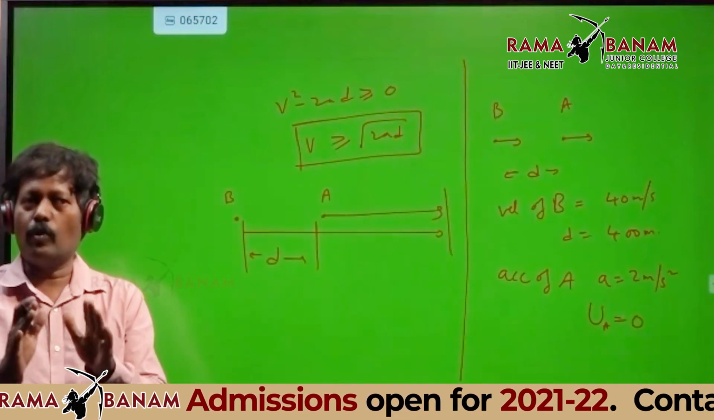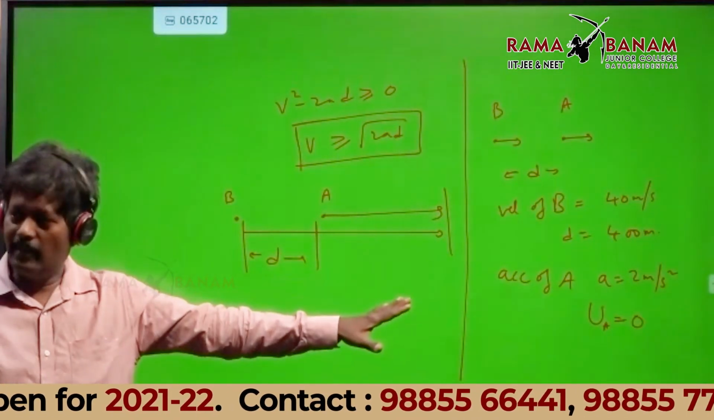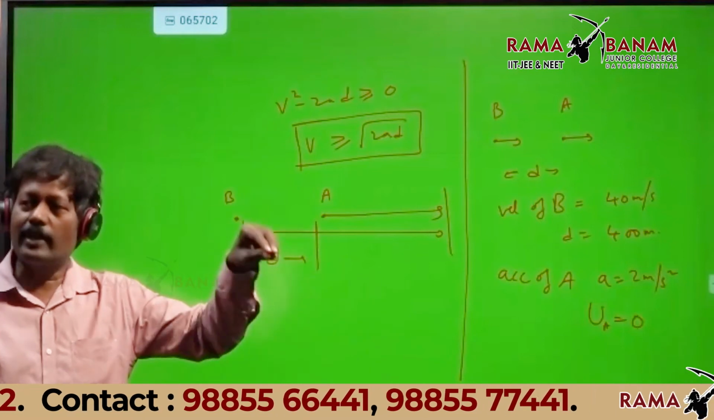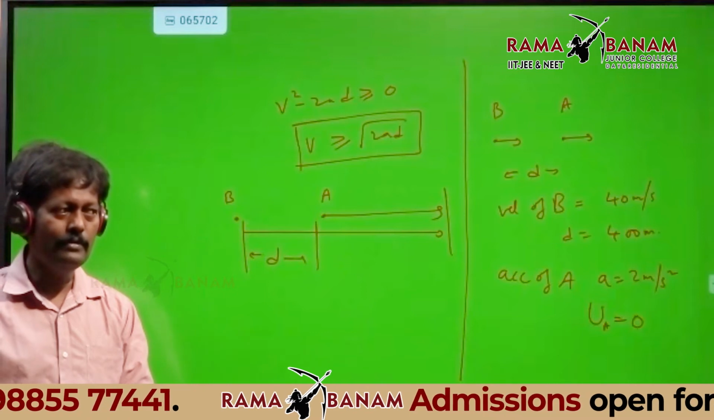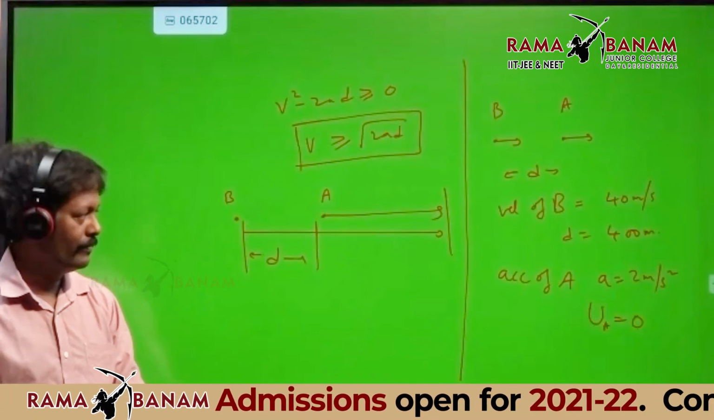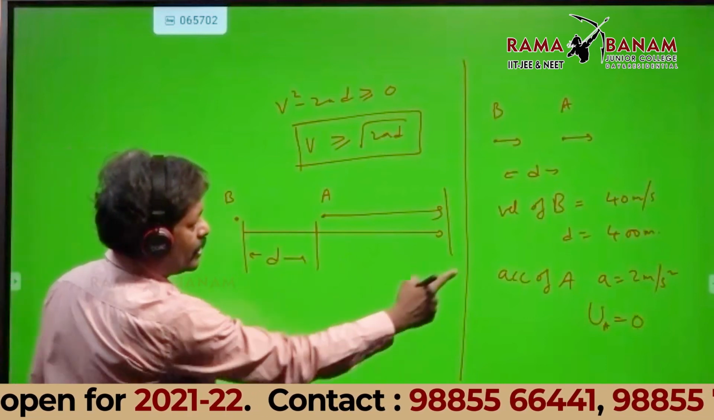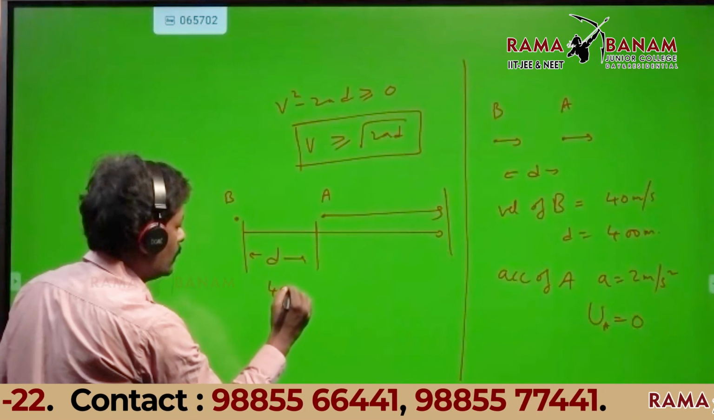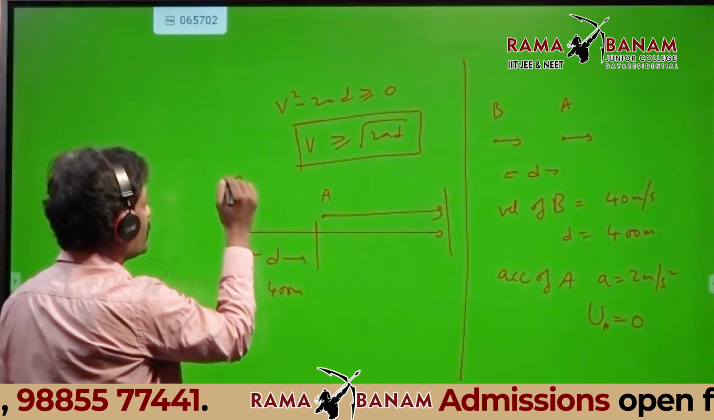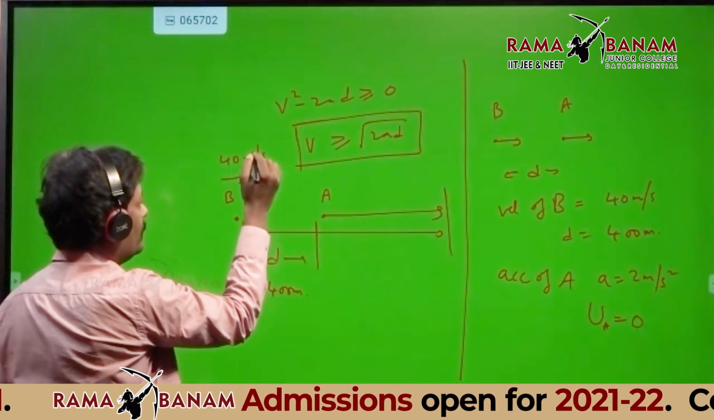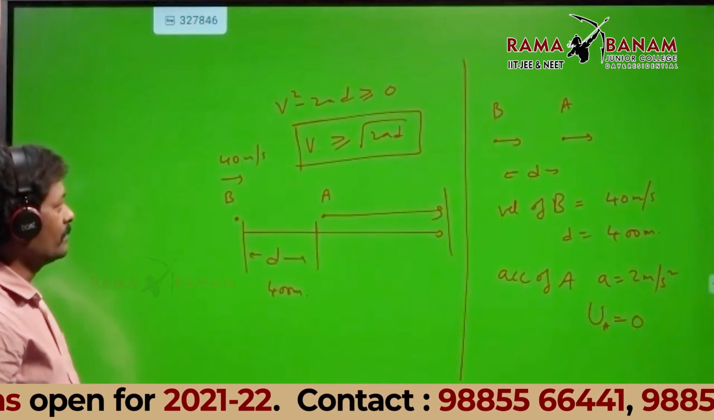With that data, I want to check after what time they are going to meet. Are you able to follow what I'm saying? Very good. Now I have taken the velocity as 40, D is 400 meters, and A is 2. The velocity of B is 40 meters per second. Now let me check after what time they are going to meet.